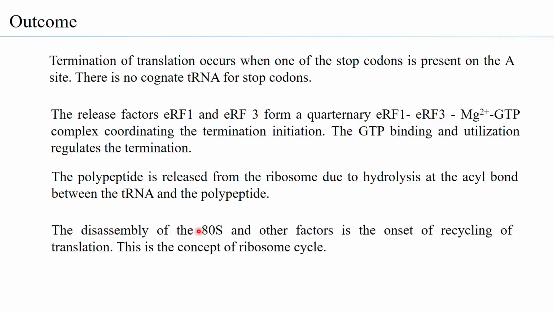The disassembly of the ATS and other factors is the onset of recycling of translation, and this is the concept of what is called the ribosome cycle. So the termination phase of translation in eukaryotes is looking at two things. One is termination by removing or releasing the polypeptide, and second, by disassembly of the entire ATS complex.